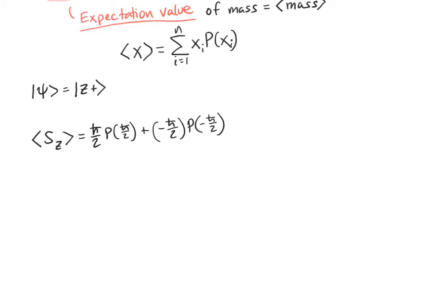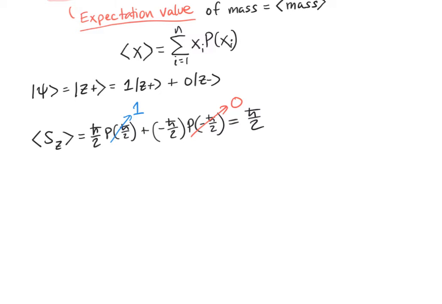Well, in this particular state, we can rewrite our state z plus to be 1 z plus 0 z minus. And I'm not going to go through the calculation, but we can easily show at this point that the probability of getting negative h bar over 2 is 0 because the probability amplitude of getting negative h bar over 2 is 0. Likewise, we know that the probability of measuring positive h bar over 2 for this particular state is 1. And so in this case, the expectation value is simply h bar over 2.